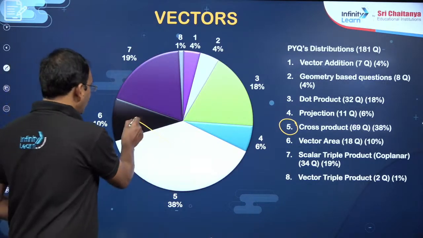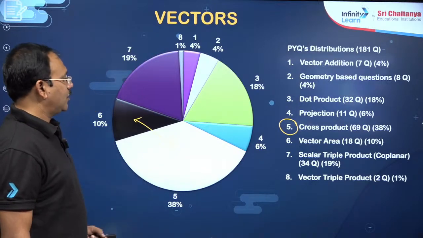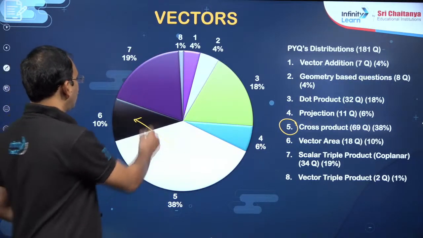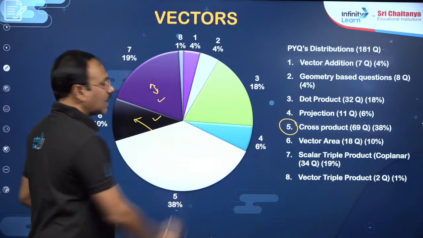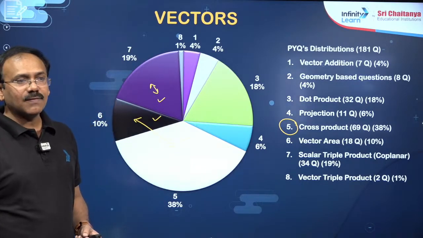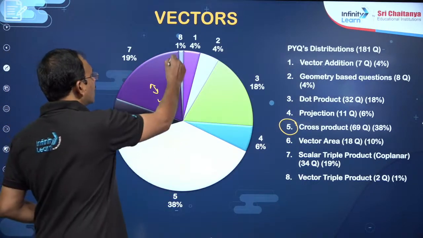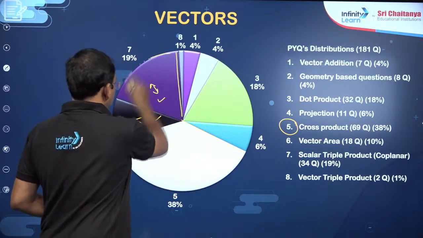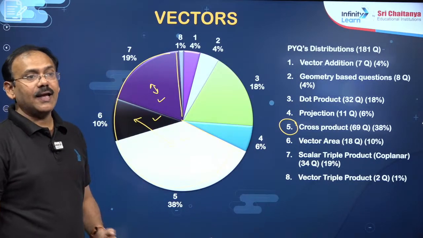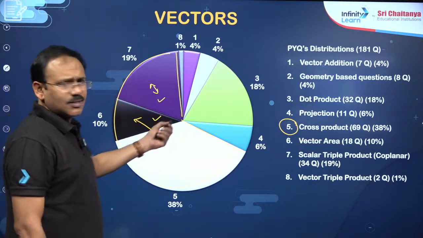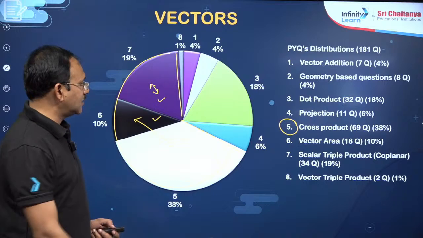That is 48%, that means 50% of the questions are from these two areas, and then scalar triple product is one more 20%. So these 3 areas will cover around 70% of the questions. So you need to focus on these 3 areas: cross product and area questions, and scalar triple product. The rest of the things are anyhow easy. You need to focus on all, but these are the important areas.